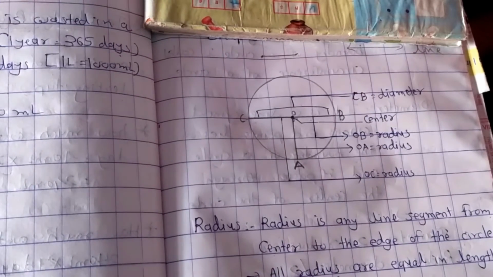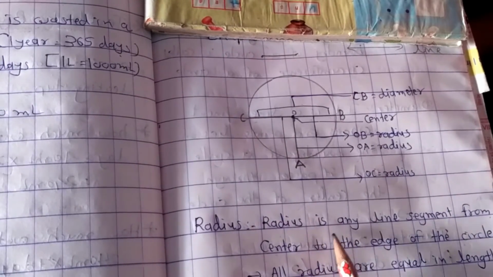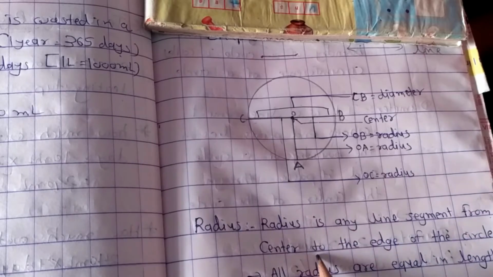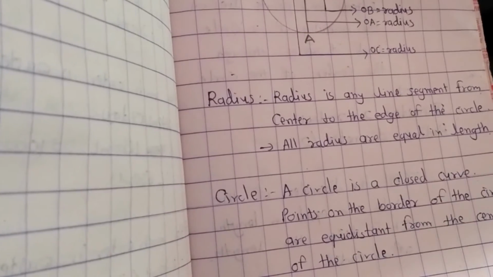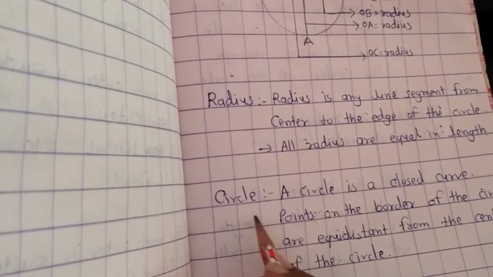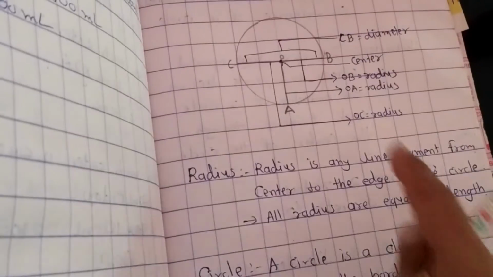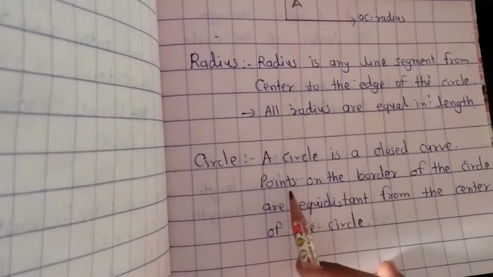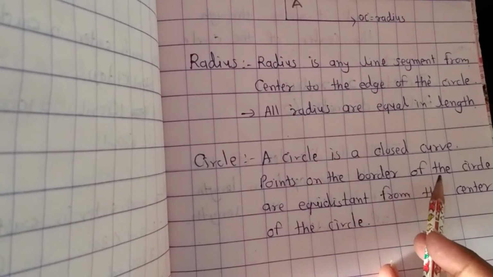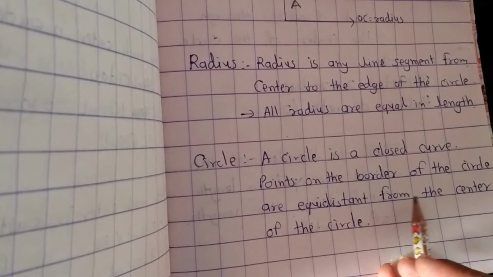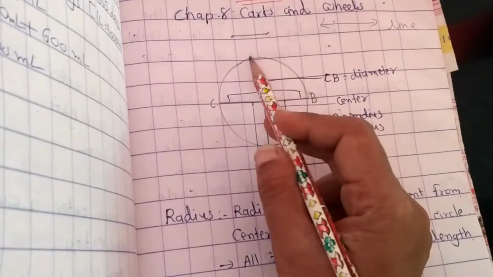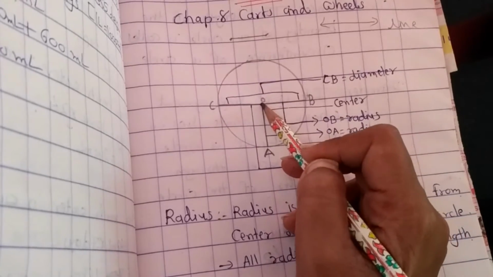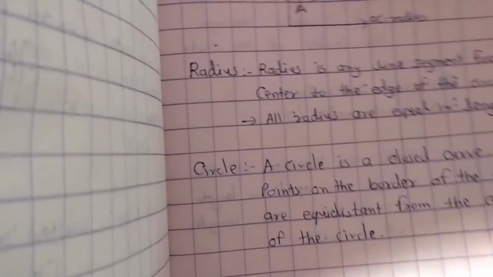Now let's begin with the definitions. Radius is any line segment from the center to the edge of the circle. All radii are equal in length, as I showed you on this circle, right? A circle is a closed curve. Circle क्या है? It is a closed curve. Points on the border of the circle are equidistant from the center of the circle. ये circle पे जितने भी points होते हैं वो अपने center से equidistant मतलब equal distance में होते हैं.